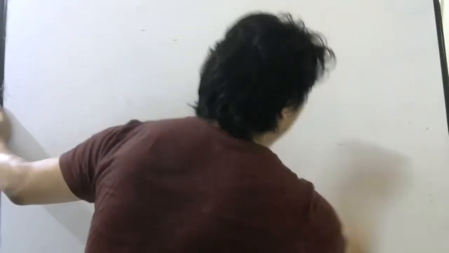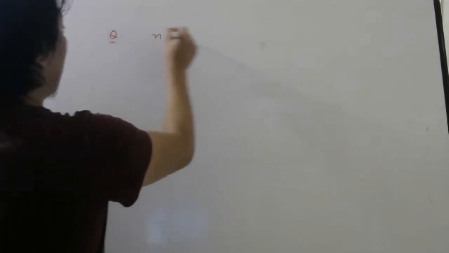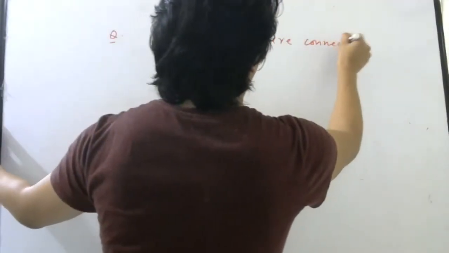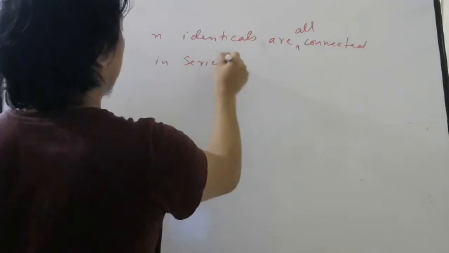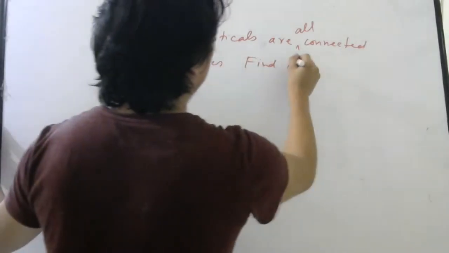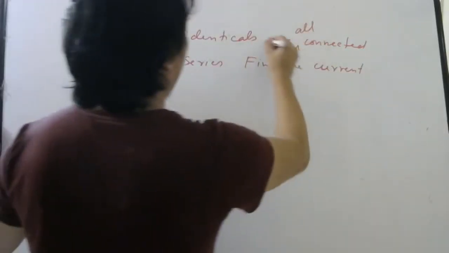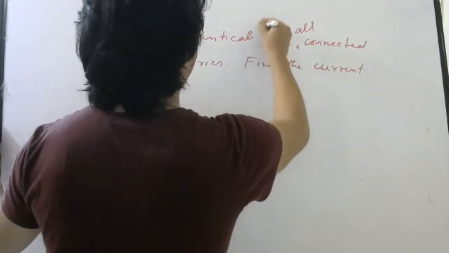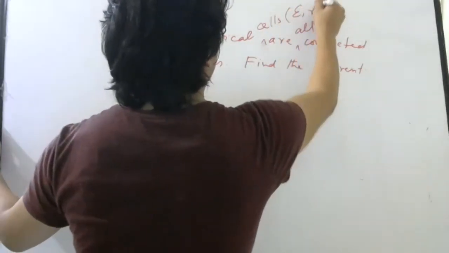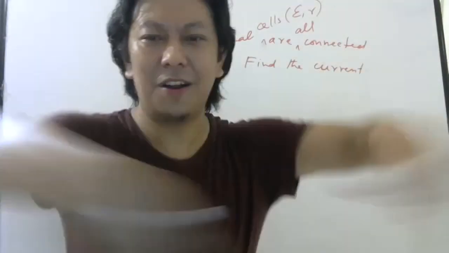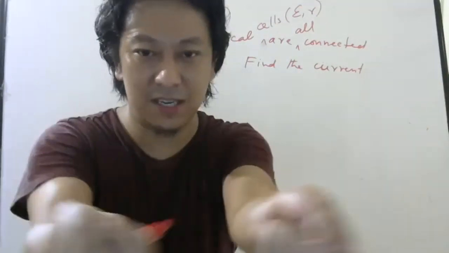One small question I will do, very, very small, don't worry, it will not take too much time. N identical cells are all connected in series. Find the current. Okay. All N identical cells, each has EMF E, internal resistance R. So no external resistance. I have 100 of cells. I am connecting all of them in series like that together.